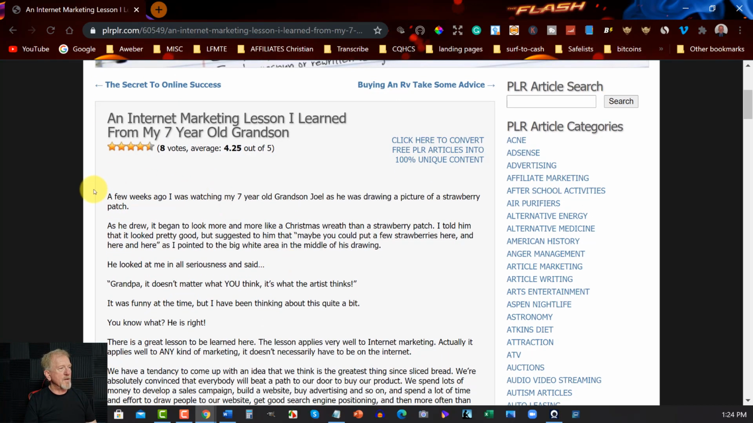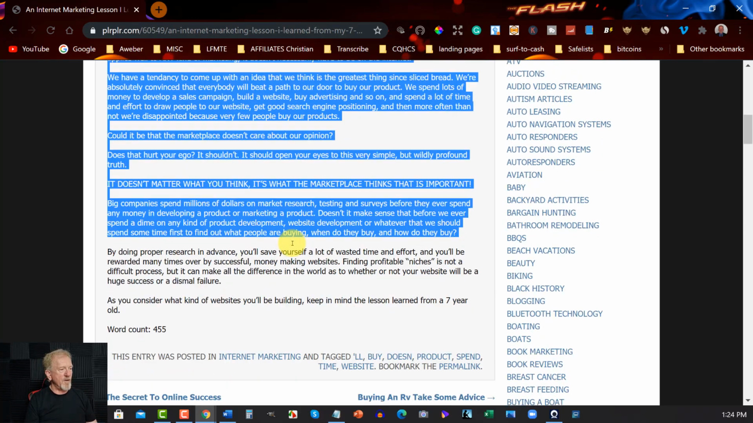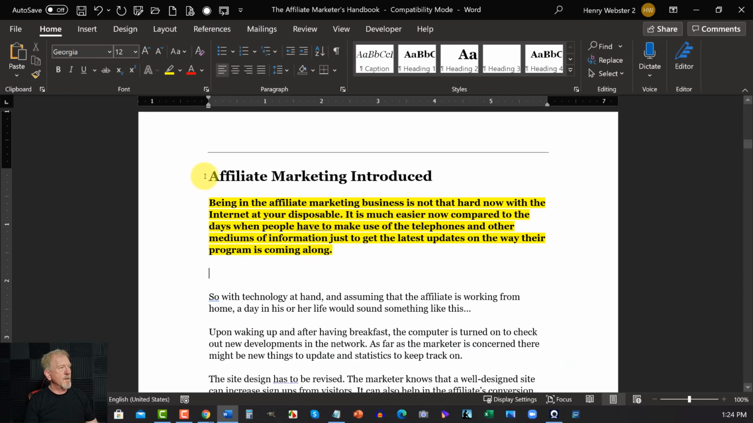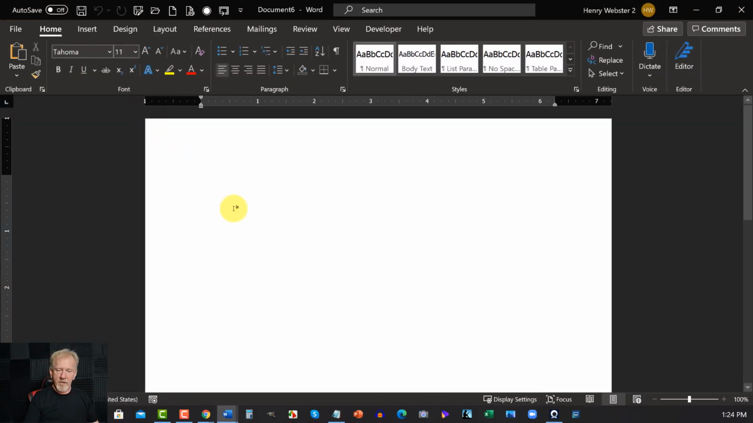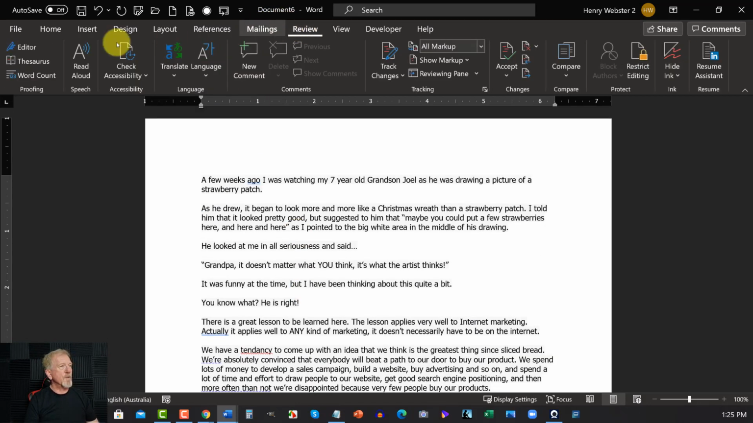Now you can have a look here. A few weeks ago I watched my 7-year-old grandson Joel as he was drawing a picture of a strawberry patch. You can get this, and you can obviously, if you have any kids or grandkids, you can change it to that if you wish to make it more unique to you. And then you can just copy that and you can paste that into a new one, and we can go Control V. Now let's go over here to review and go over here to word count.